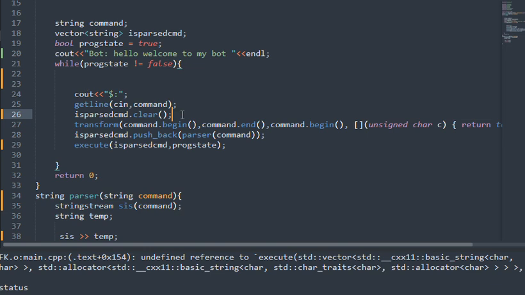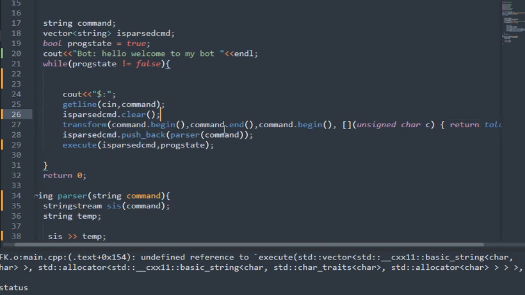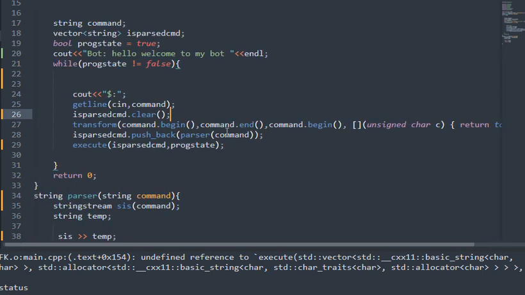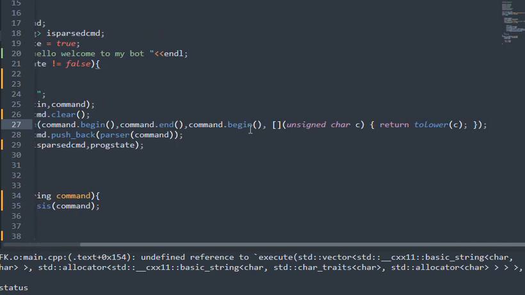If it had anything, we just clear it out. Now we transform the command. This function, or method, whatever you call it, will just change it to lowercase. So it is case insensitive, whether you type H capital or small, it doesn't matter. This transform function will do the lowercase.